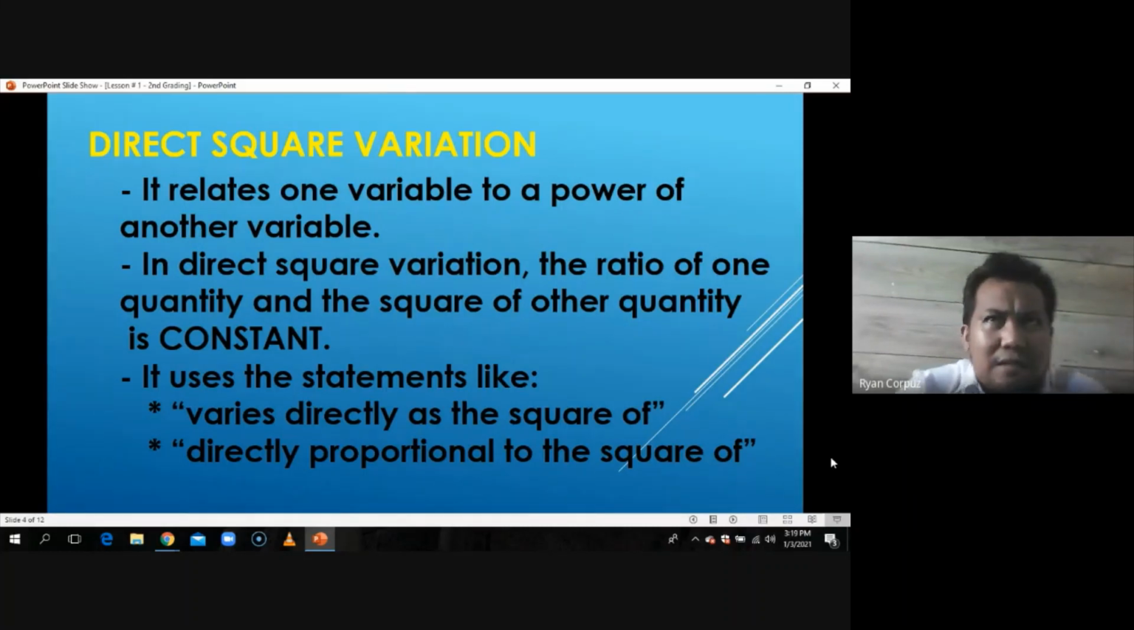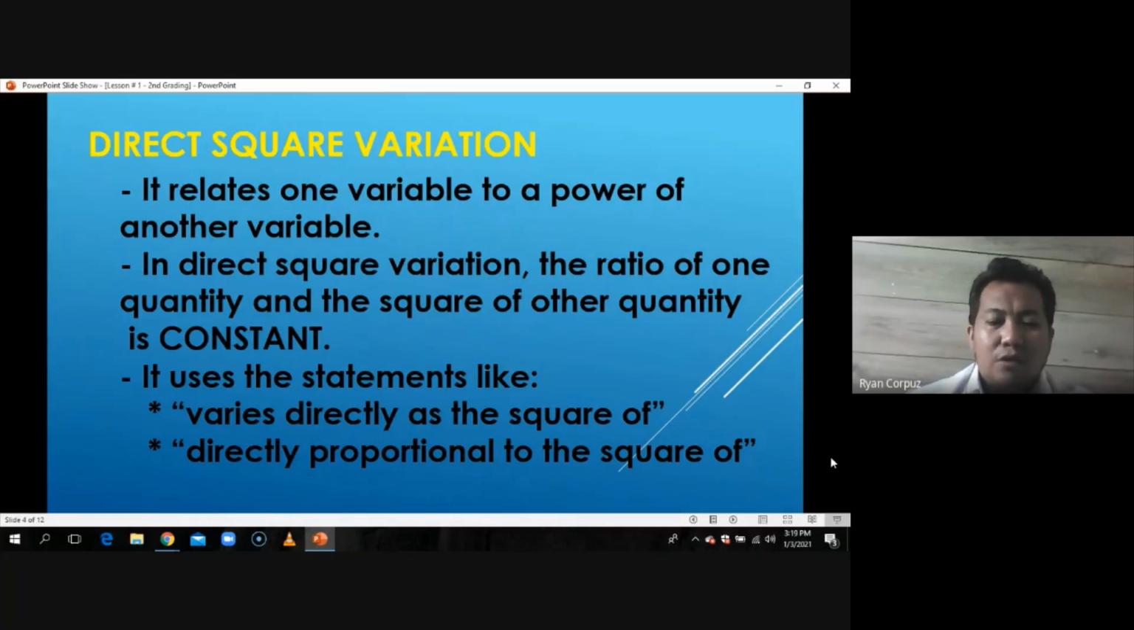So now, our question is, how are we going to solve direct and direct square variation, or any kind of variation that we may encounter? We will discuss how to solve it.